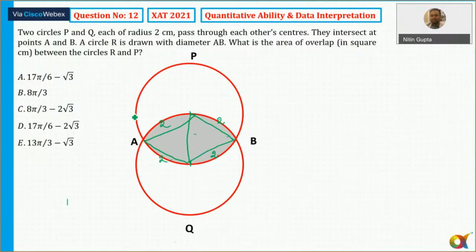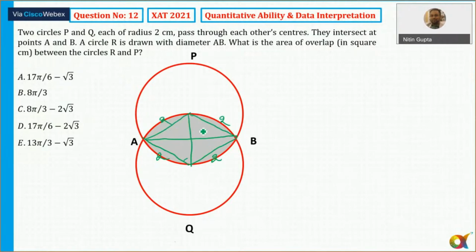So if I try to calculate the shaded area of this one, we know that it will be like this. So what will be the angle that forms here? Because we know this is equal to 2, this is also 2, this is also 2, and this is also equal, and this is also 2, the radius is 2.